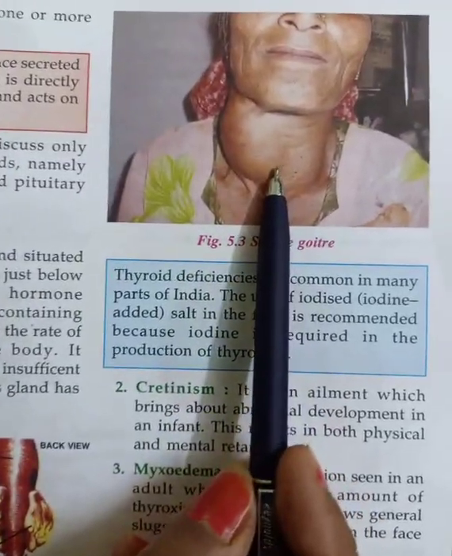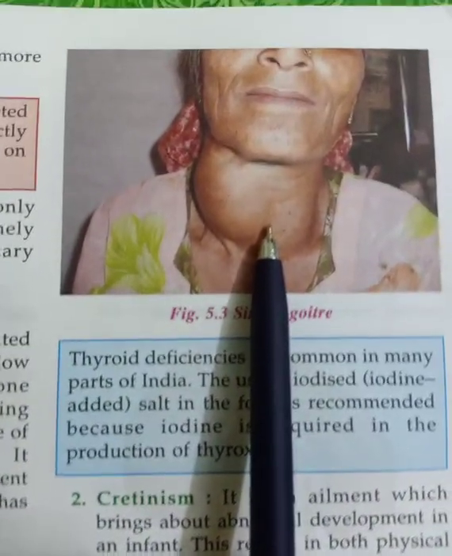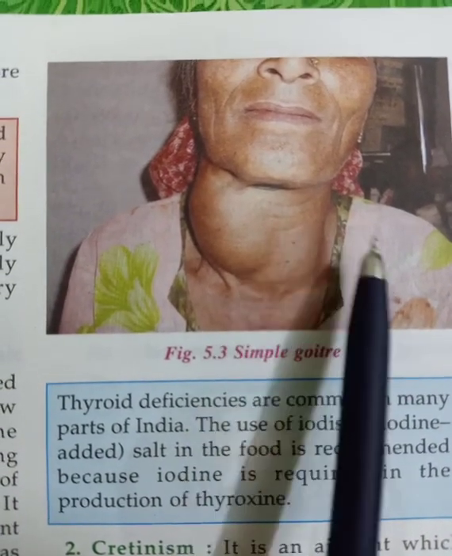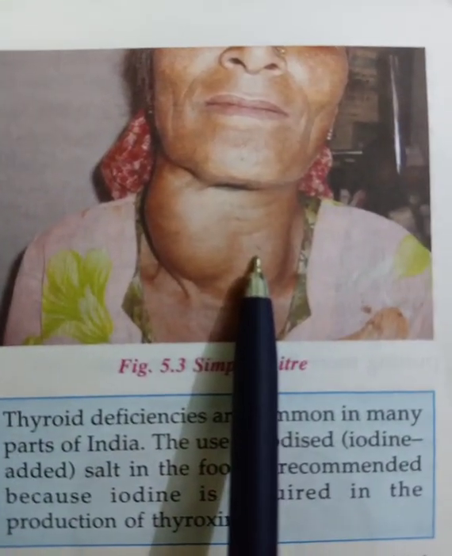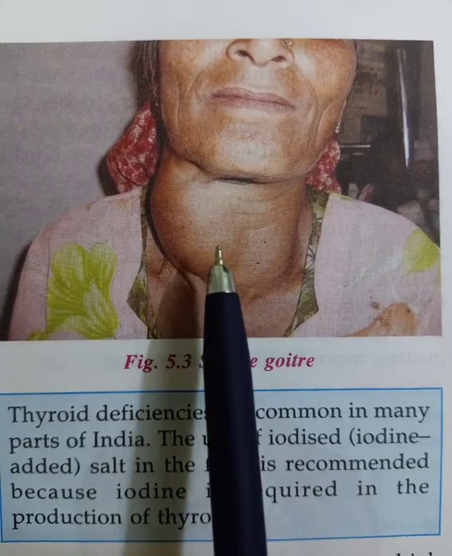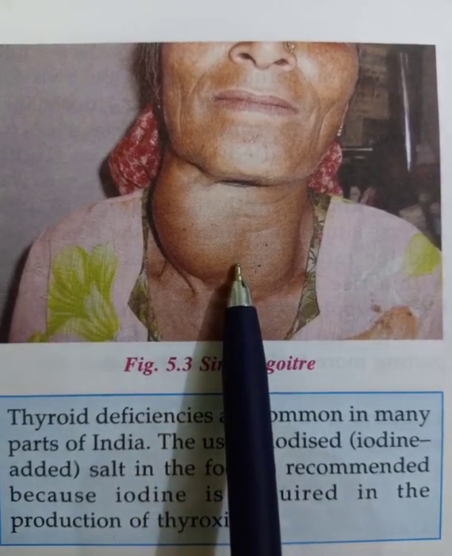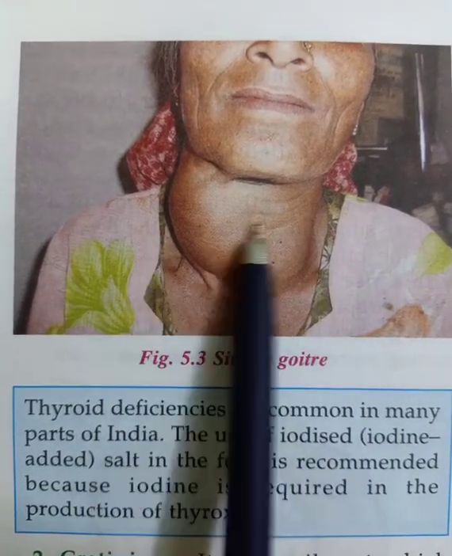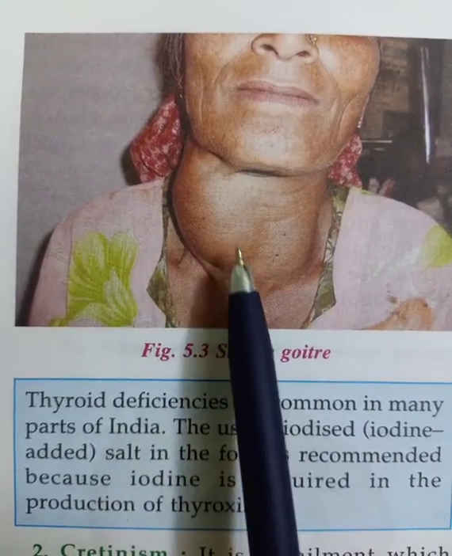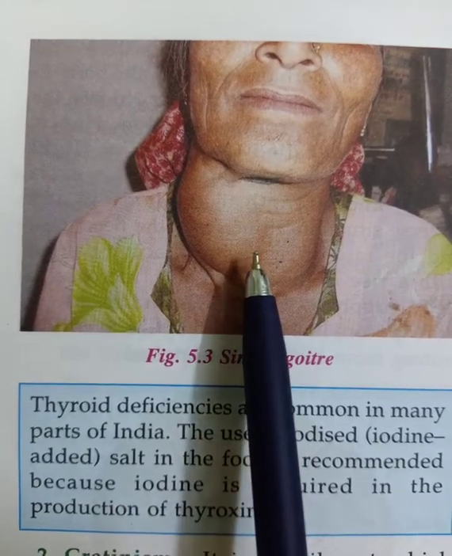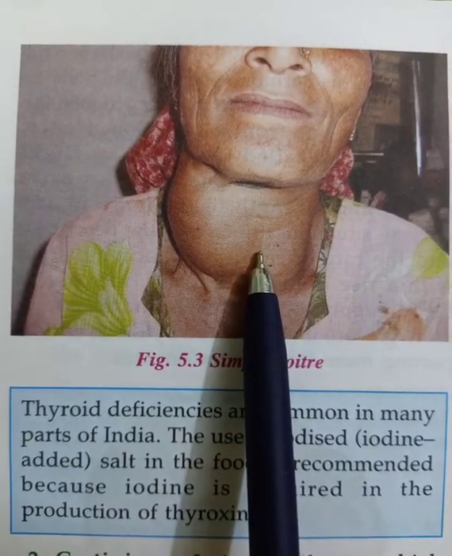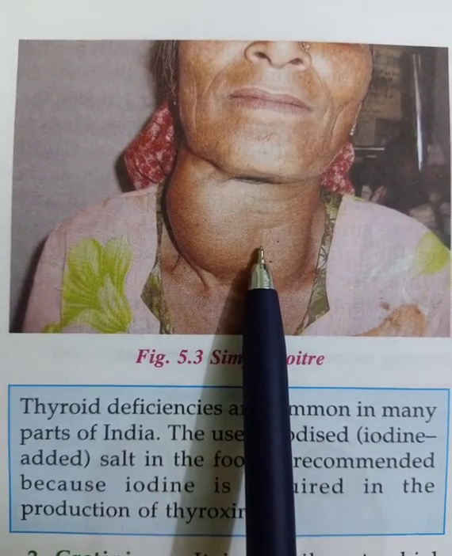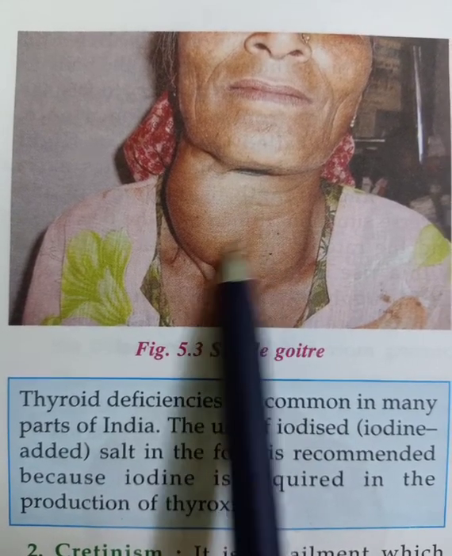This lady is suffering from thyroid. The thyroid gland is not developed in her body. Because the gland has not developed, she has that swollen neck. It occurs due to insufficient iodine in our daily life. When we don't take iodine in a proper amount, it occurs in the body.